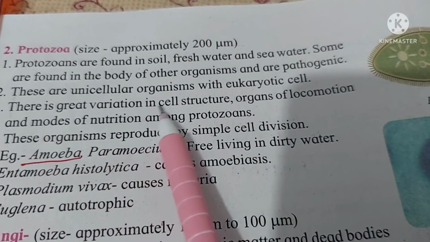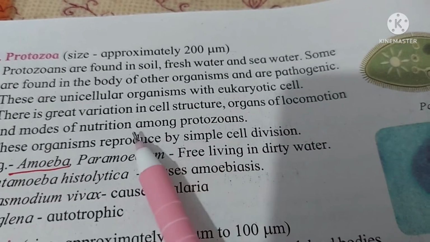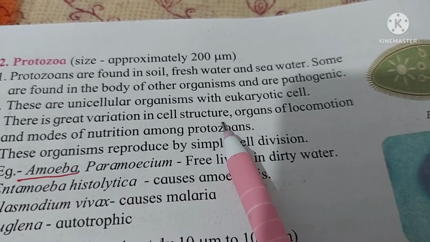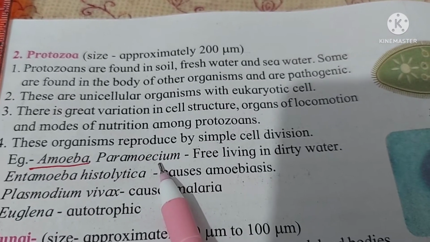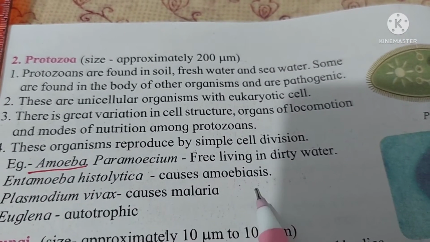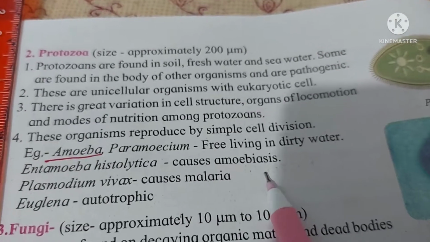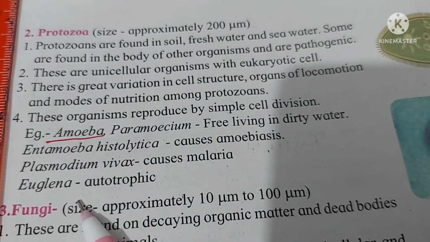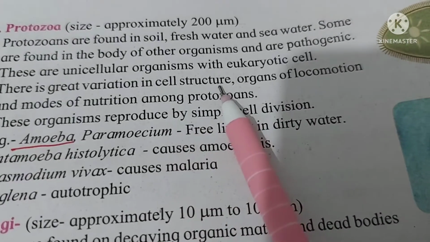Now there is a great variation in cell structure. Organ of locomotion, means cell structure is different. Only a single type of cell structure is not found, that is, amoeba has a different shape, paramecium has a different shape. So Entamoeba histolytica is causing amoebiasis, amoebic dysentery. So this is amoeba, one type of amoeba. Then Plasmodium vivax, which is causing malaria. Then Euglena, for which the diagram is already given in our textbook. So it has a different cell structure.